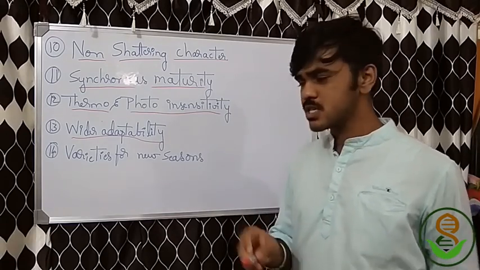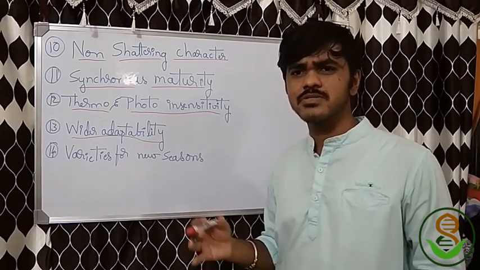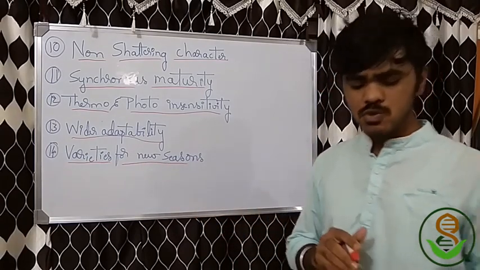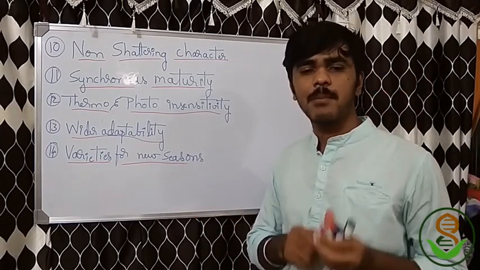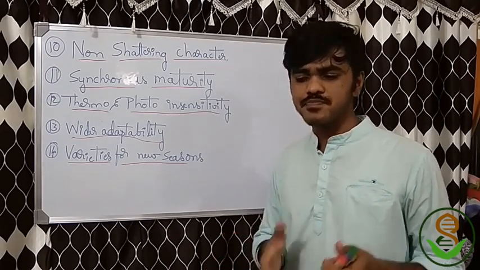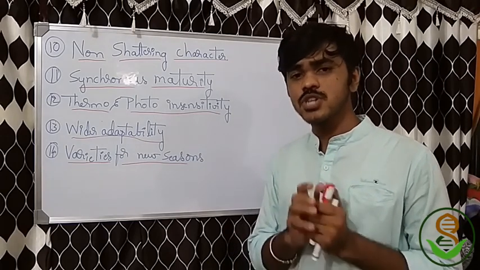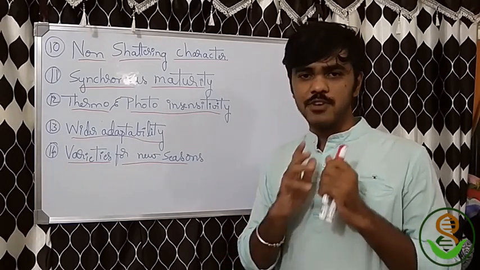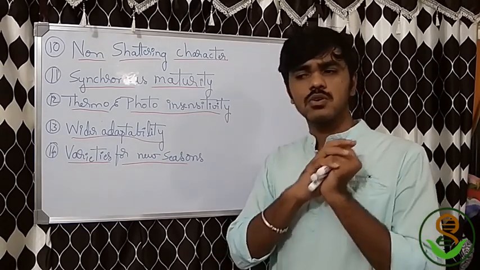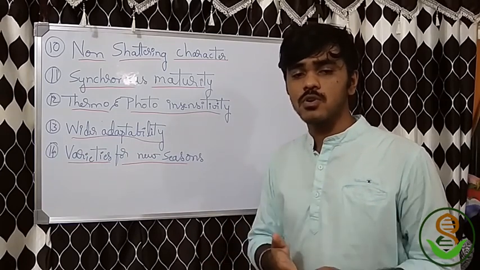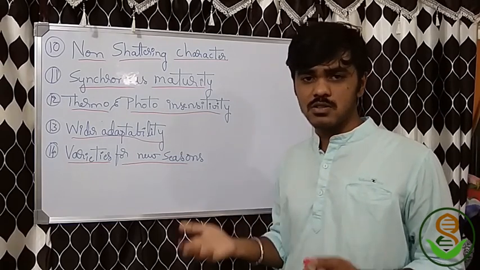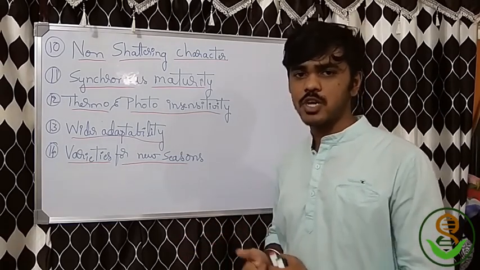And the last objective is, or we can't say, there are still many objectives, but among our list, this one is the last I have mentioned, that is varieties for new season. Dear friends, we know some plants are grown only in particular seasons, like Kharif, Rabi or summer. We should extend their activity. That is, if a Rabi crop can be grown in summer also, or in Kharif also, that will be very helpful. So you should develop such a variety that it can do well in other seasons also. So it's also one of the important objectives.